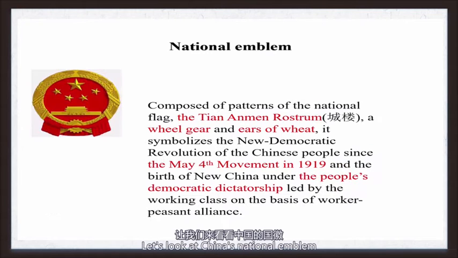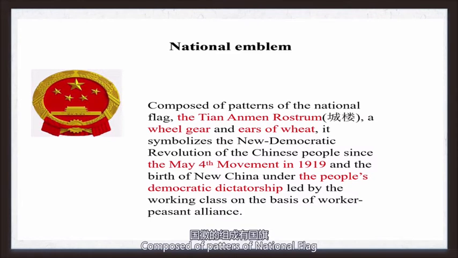Let's look at China's national emblem. What can you find here in our emblem? The national flag, the Tiananmen rostrum, a wheel gear, and an ear of wheat.